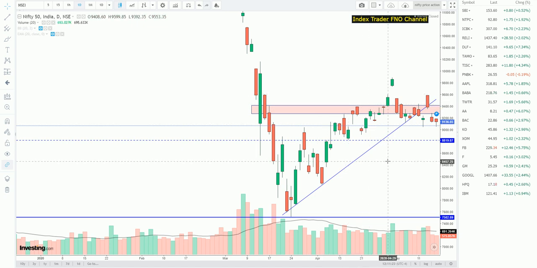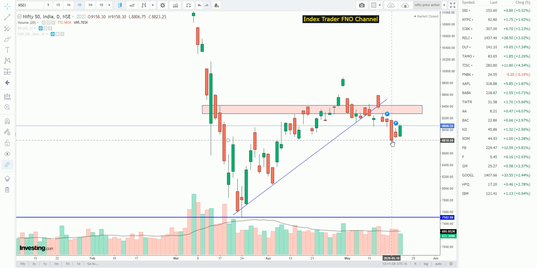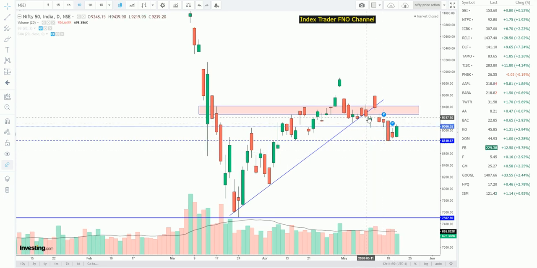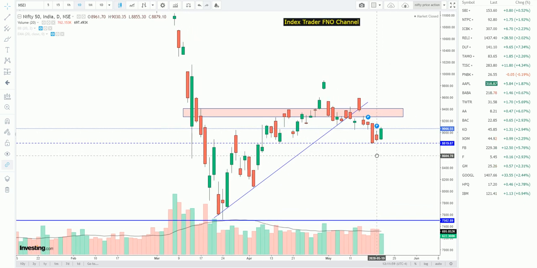We move on to the next setup, that is the price action. In that also we saw that this trend line is acting as a resistance, and the sell zone is also acting as a resistance, and there were some bigs which were acting as a support. After that we saw that it exactly followed our level, that is our 8819 level, and from there it bounced back. That is what we discussed last Sunday, that Nifty can take support at this level, and exactly it took support at this level and bounced back. Whether it will move up or move down depends upon the breaking of this level. That is what we discussed.